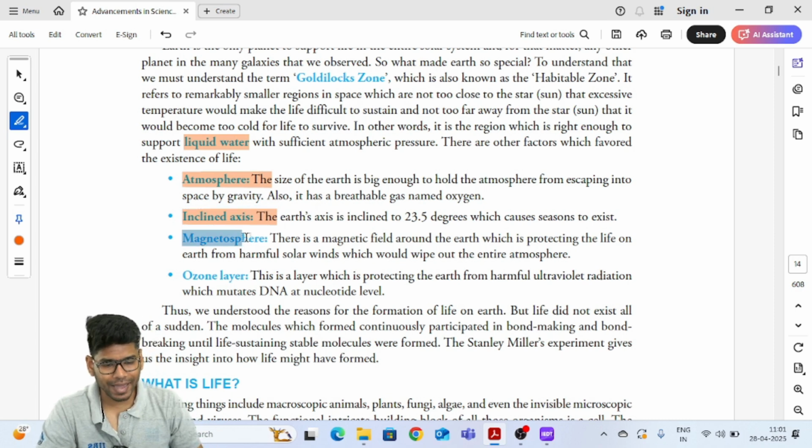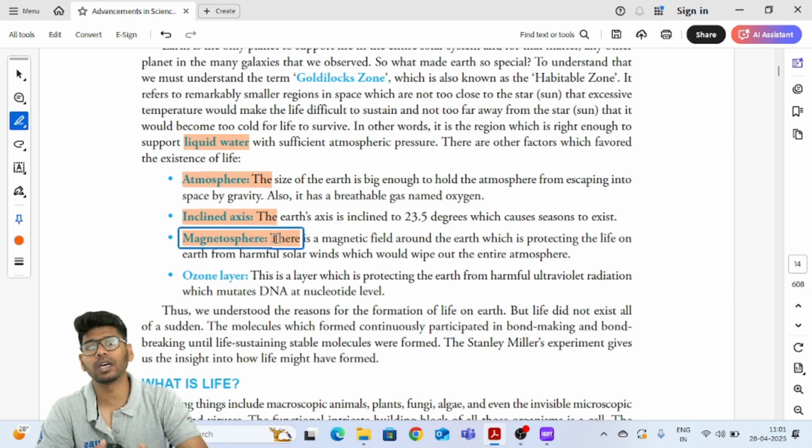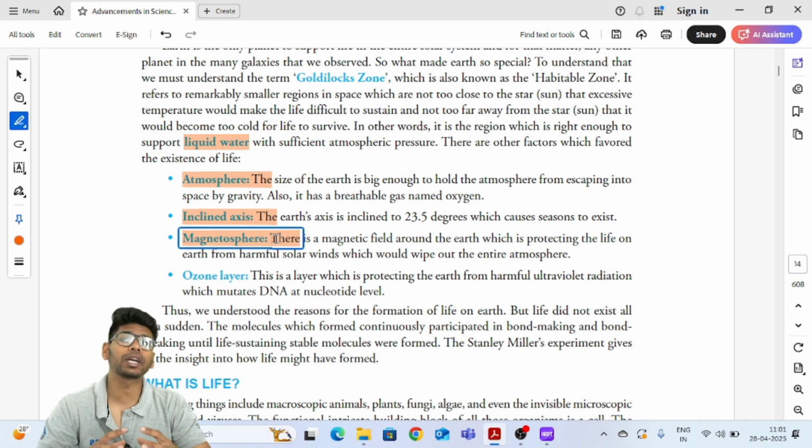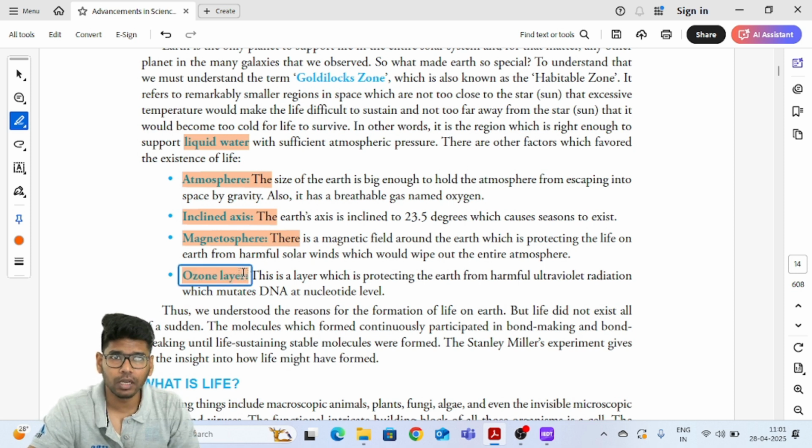And the next one is the magnetosphere, right? The Earth has a magnetic field. So the Earth is a giant magnet. We have the North Pole as well as the South Pole, and this magnetosphere interferes with the harmful solar winds and protects life on the Earth. And finally, the ozone layer. The harmful ultraviolet radiation is blocked by the ozone layer, because of which life could sustain.